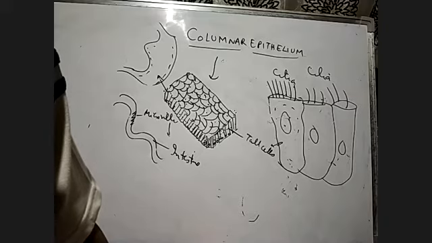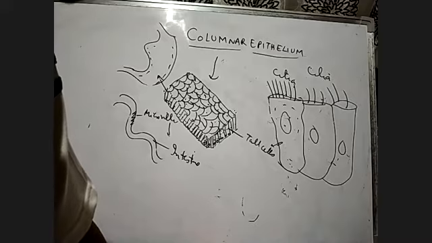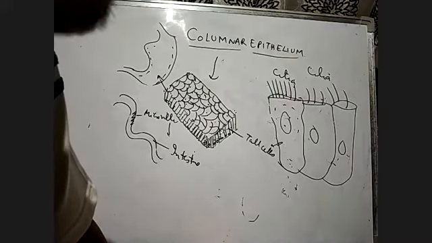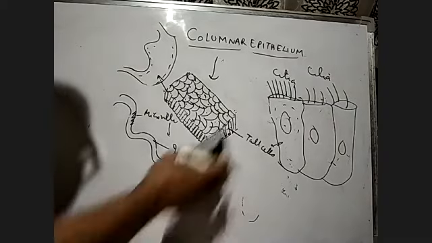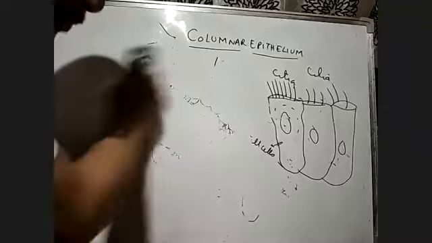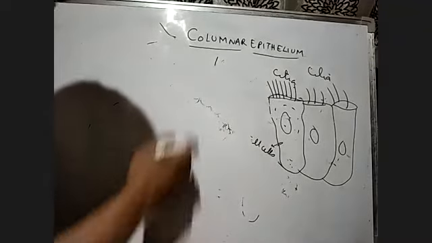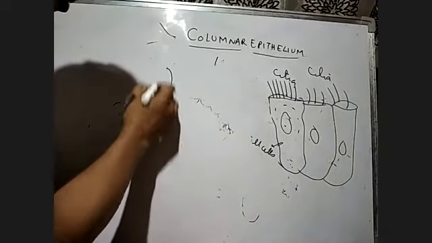They help in secretion and are called the glandular epithelium. You see figure number 7.2, glandular epithelium. They have shown structures like this.